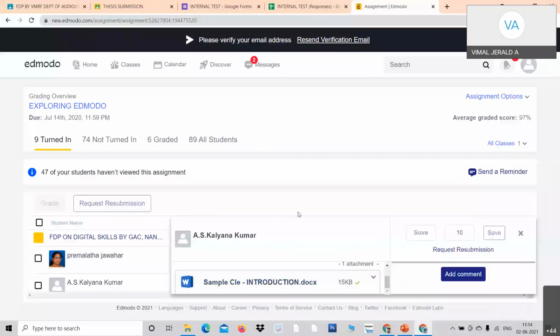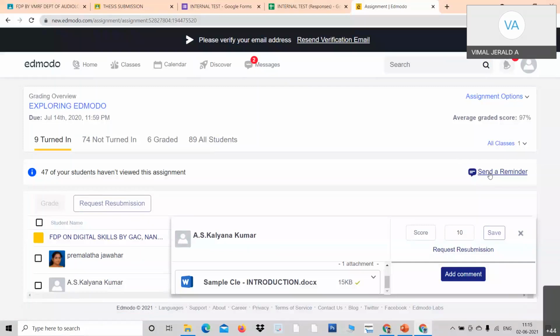If you want them to submit the assignment again, see here, you click request resubmission. When I click request resubmission, you will be able to send them a request to submit again. And here, you see there are 74 people who have not submitted the assignment. Now look here, you can send them a reminder. You can click here and send them a reminder. All the students who have not submitted will get the reminder.